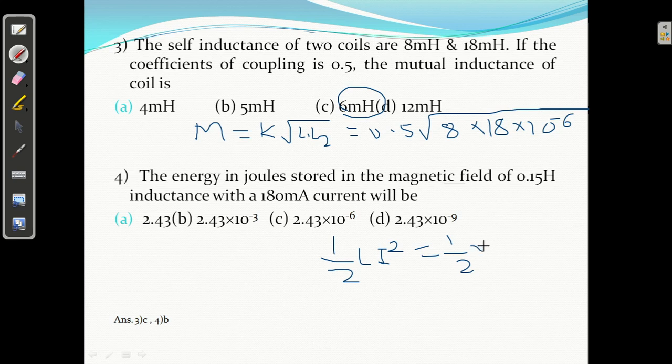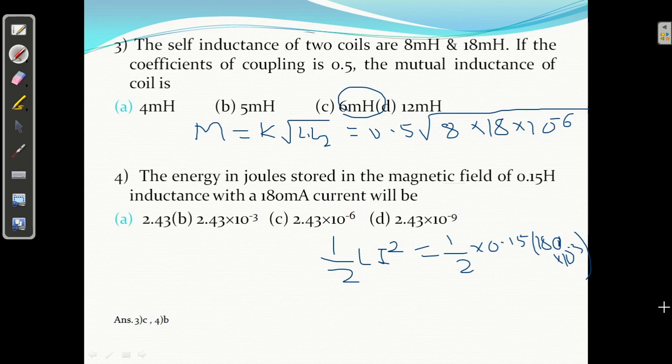Inductance 0.15. And I, how much is given? 180 milli, squared.